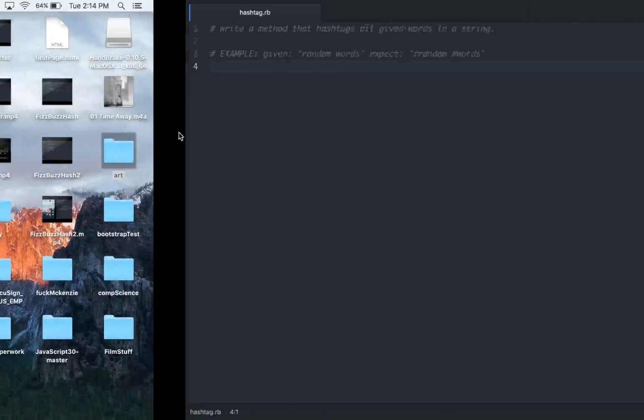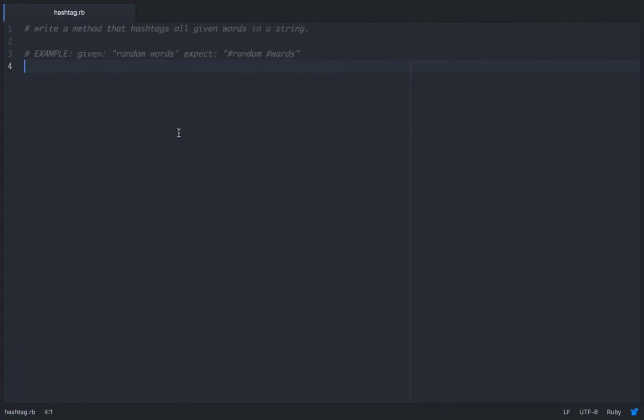Hello friends. So what we're going to do today is write a method that hashtags all given words in a string. For example, we're given random words, and we're expecting random words with a hashtag in front of each word. Now this is used in a lot of social media development, so it's useful in that regard. Also, it's kind of a coding interview question. It's a fairly popular one.